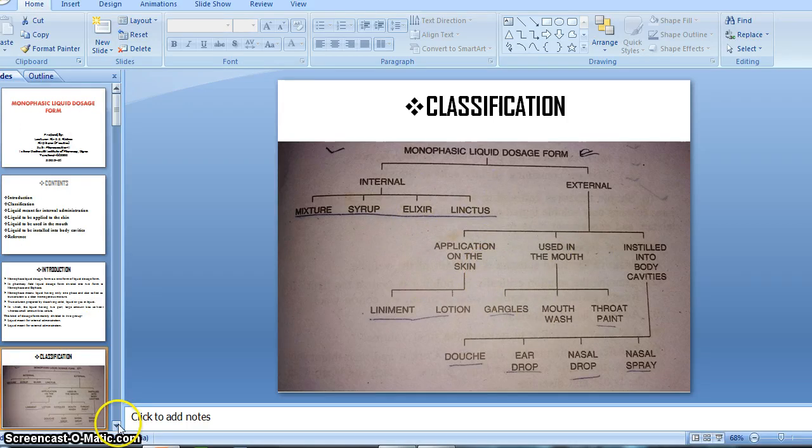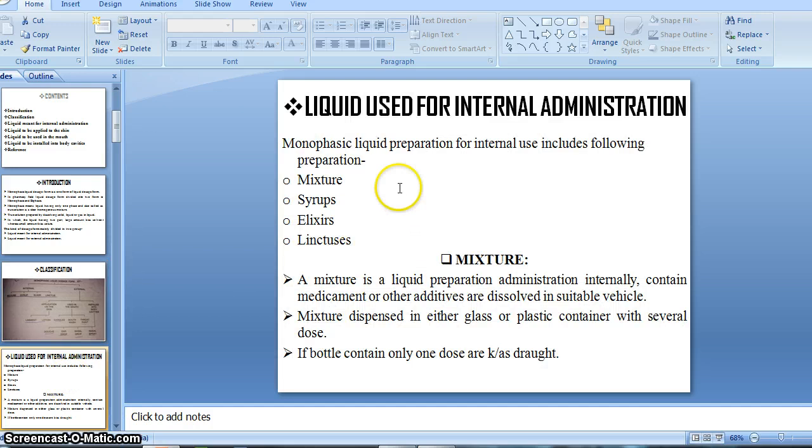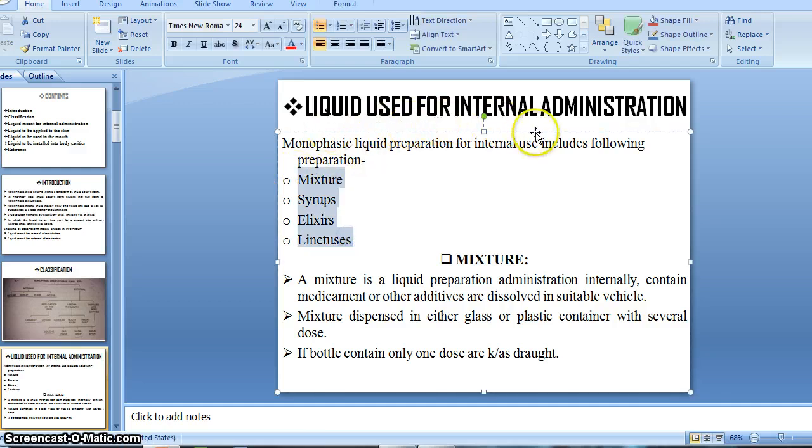Then this is mixture. We had started the mixture, that is, liquid used for internal administration, in which there are mixture, syrup, elixirs and linctuses. These preparations come under the liquid used for internal administration. Also we saw the mixture. What is a mixture?